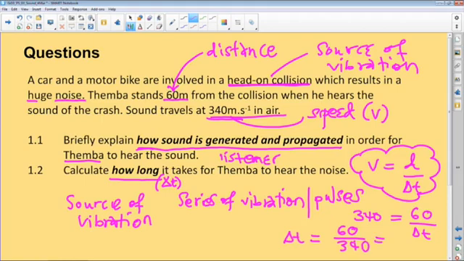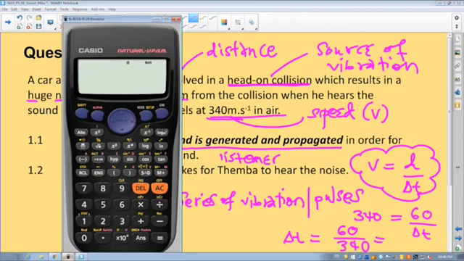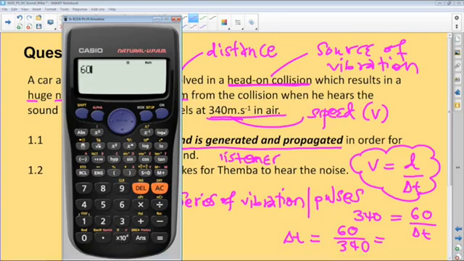So whatever we get here, we're going to equate it to seconds. It will be in seconds. That's our time. So we go to our calculator, right? 60 divided by 340 equals, right?